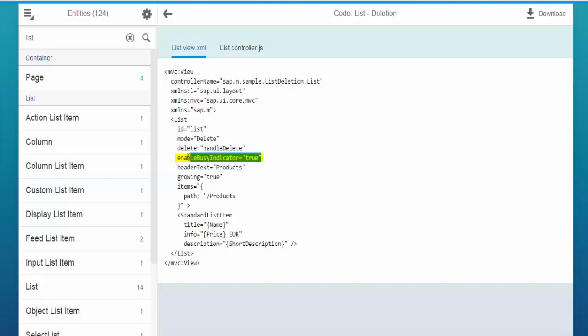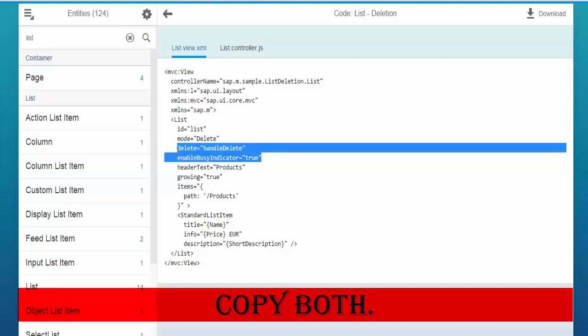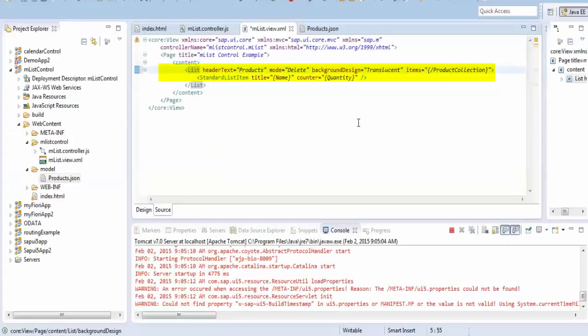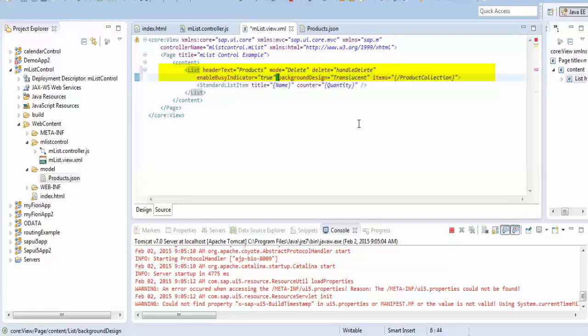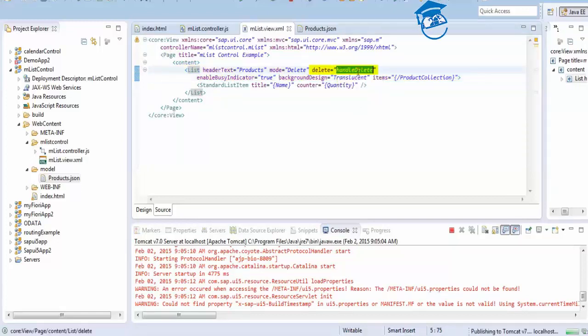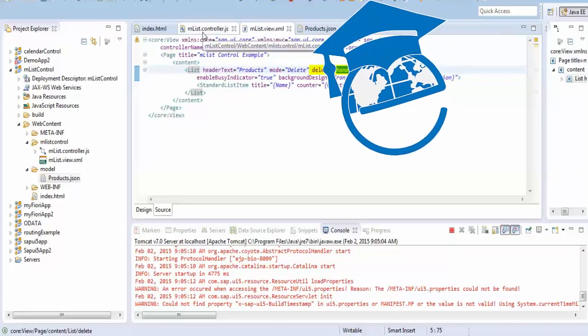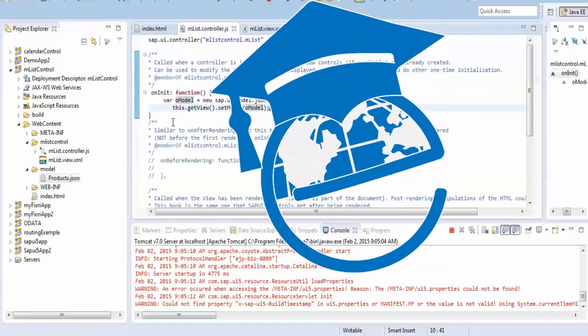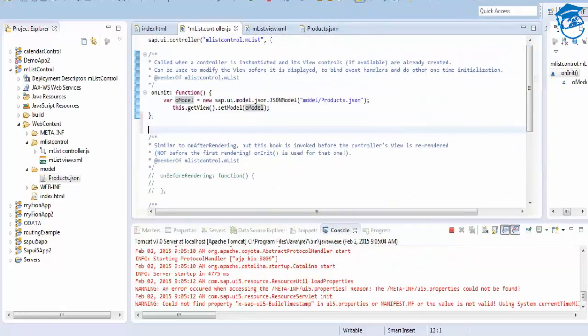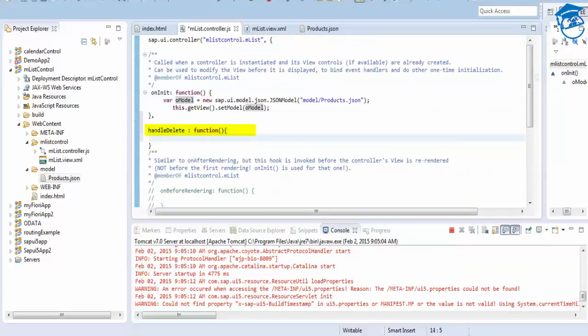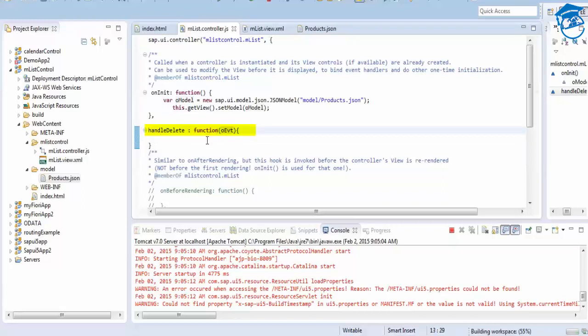We're going to copy both of these and save it there, and hit Ctrl+Shift+R for formatting. So first we have included this. This needs to be placed inside this MList controller.js. So I will go here and we're going to add this function.